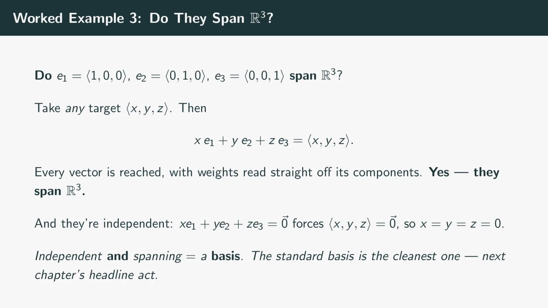Every vector in space is reached, and the weights are just its own components handed right back to you. So yes, they span all of R3. Are they also independent? Set x e1 plus y e2 plus z e3 equal to the 0 vector. That sum is the vector x, y, z, and for it to be 0, we need x, y, and z all 0. Only the trivial combination works, so the set is independent.